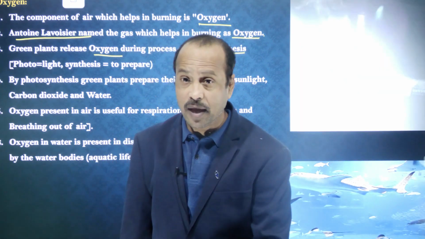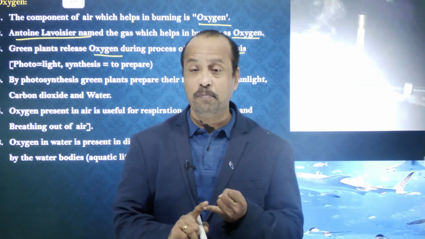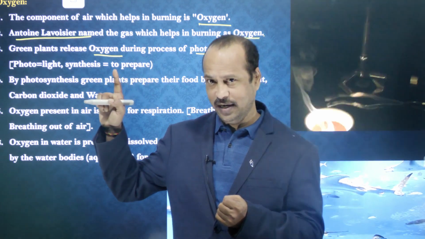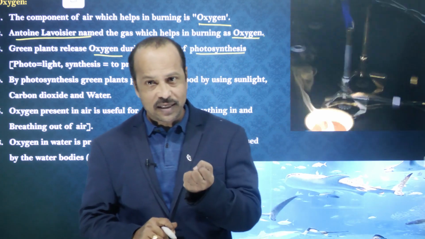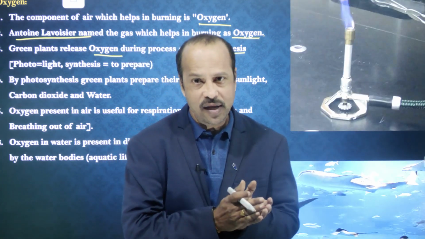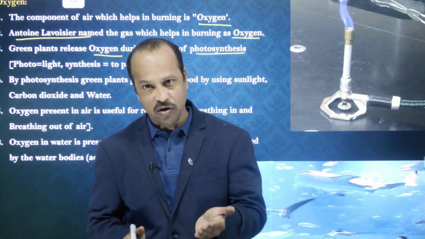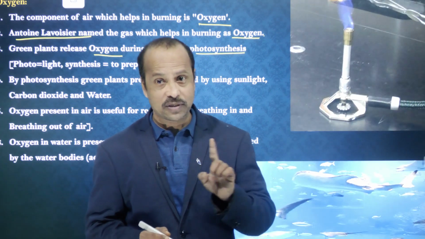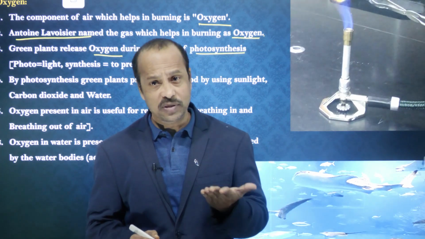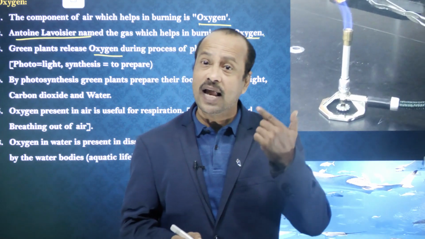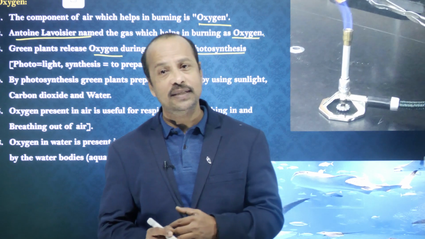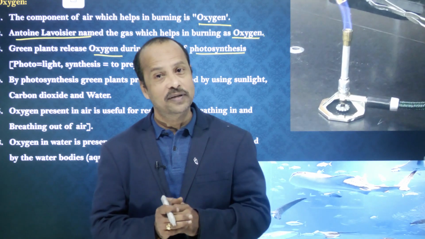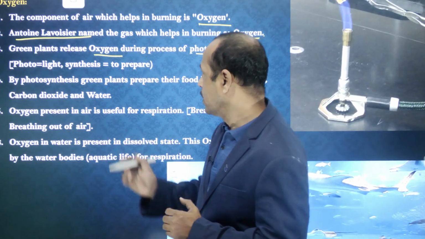I hope that you know about photosynthesis. Plants prepare their food in presence of sunlight, by taking carbon dioxide and water, with the help of chlorophyll, in the form of carbohydrates, and release oxygen. So this reaction is called photosynthesis. What's the meaning of photosynthesis? Students, photo means light. Synthesis means what? Preparation. So plants prepare their food with the help of sunlight, hence this reaction is called photosynthesis.